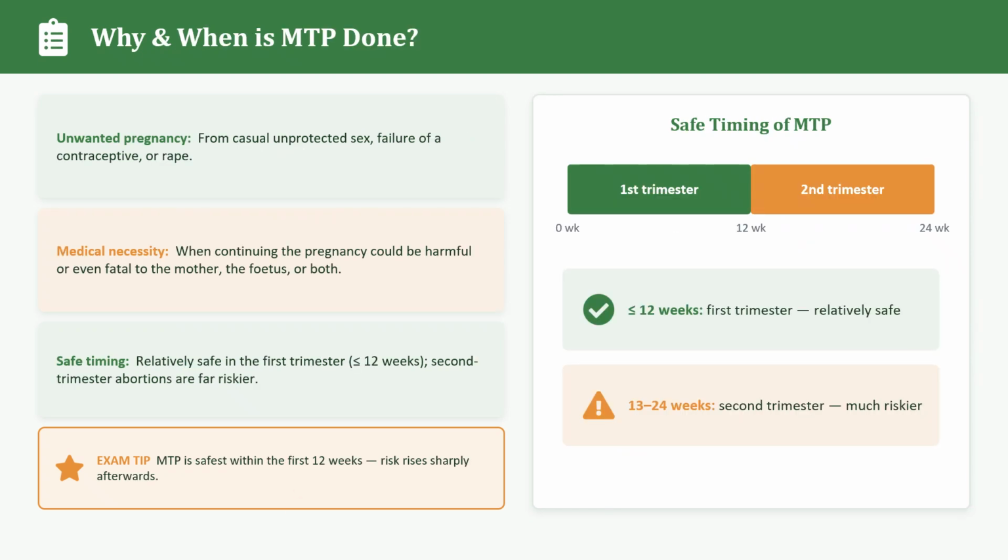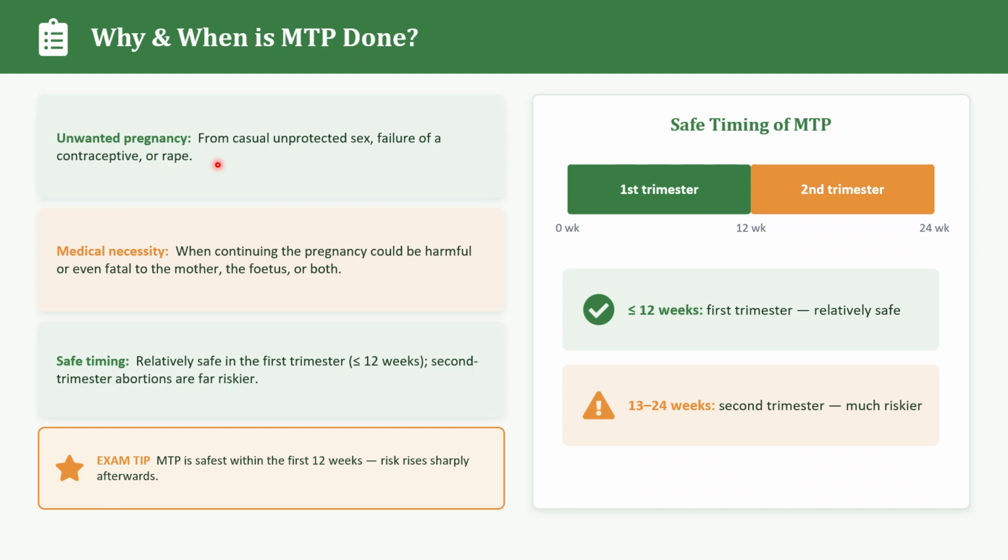Next we are going to see why and when MTP is done. We should know the reasons for MTP. First one is the unwanted pregnancy. Sometimes pregnancy may occur due to failure of contraceptive methods, unprotected sexual intercourse or sexual assault. In such situations MTP may be considered.